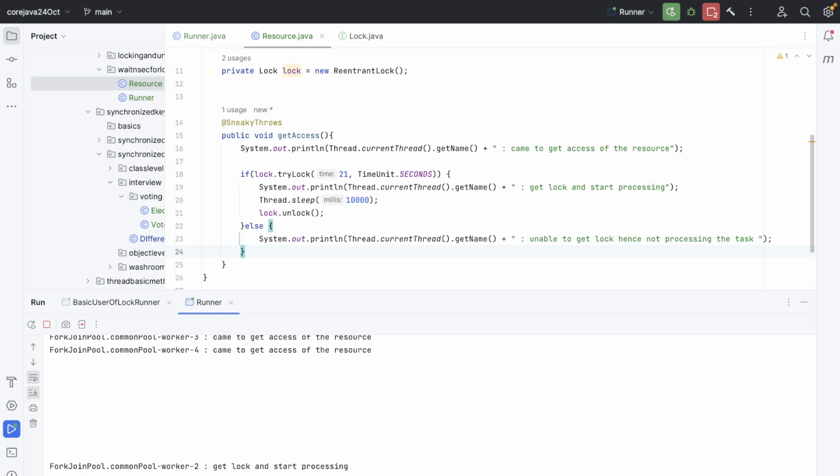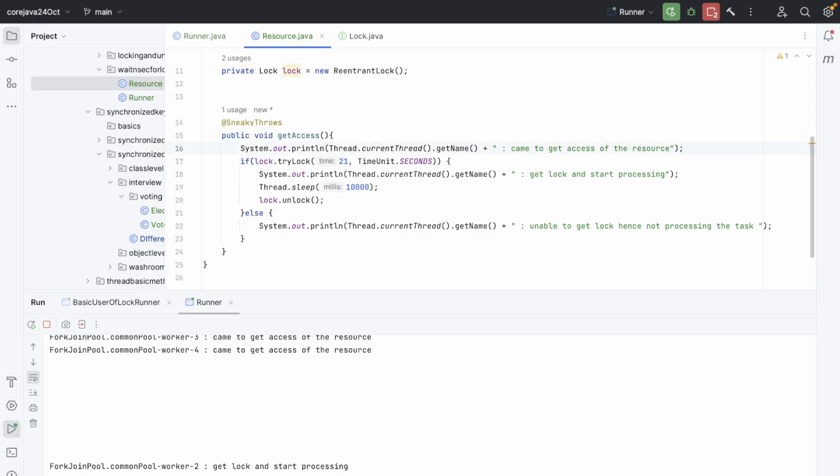So from 0 to 10 seconds, worker 1 gets the resource, right? Then from 11 seconds to 20 seconds, worker 2 gets the resource. After 21 seconds, worker 3 gets the resource. And after 27 seconds was the time limit, so our worker 4 does not get the resource. We did not have this with our synchronized keyword, right?